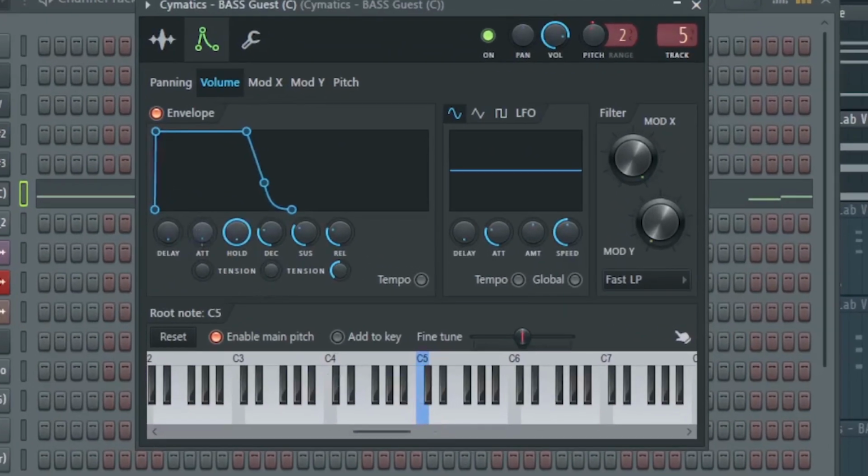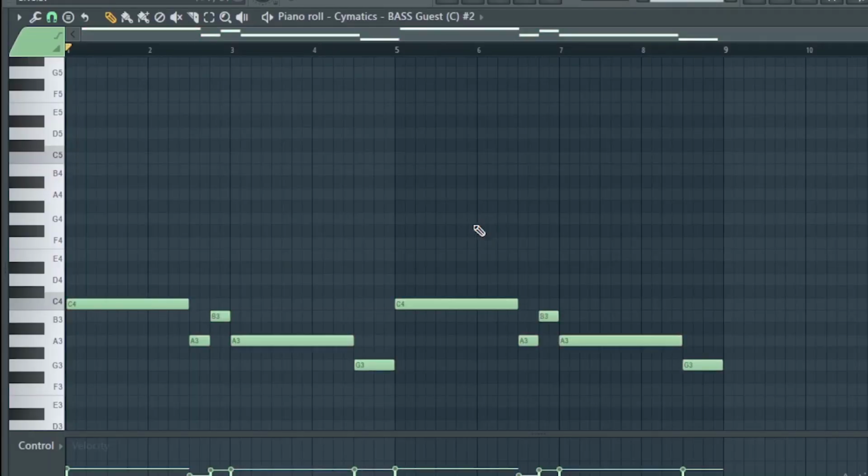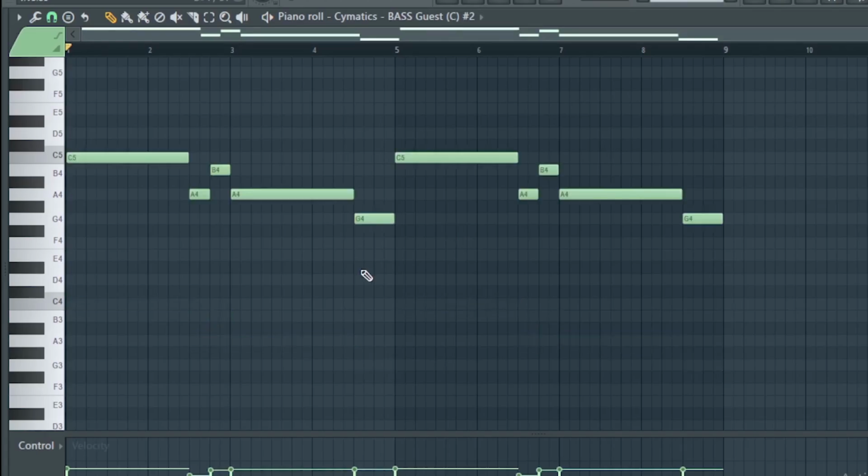The bass has a lot of punch to it, so I rolled the attack a little to fade in the initial hit. Alright, to the bassline. When writing bassline, there are no rules, but you can just follow these simple steps, like follow the root note of the progression and then you can add basic groove to it, and that will be your bassline.